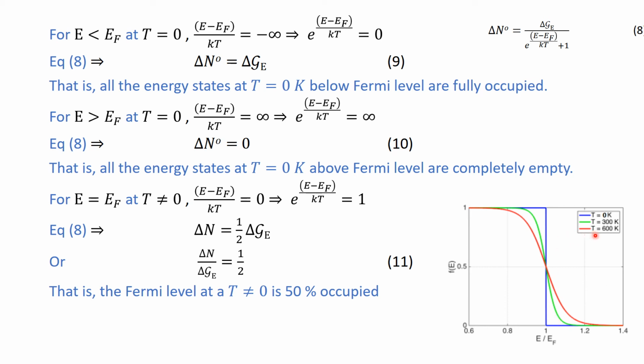Similarly, if you increase the temperature to 600 C, you have more and more excitation from the energy states below the Fermi level to the energy states above the Fermi level. But you see that the occupation probability, or the number of particles per energy state, is always equal to half. If you go to a further higher temperature, this curve will go like this. At any temperature, the curve will pass through this value 0.5, which is equal to the half. So it means that at any temperature, the Fermi level is 50% occupied.